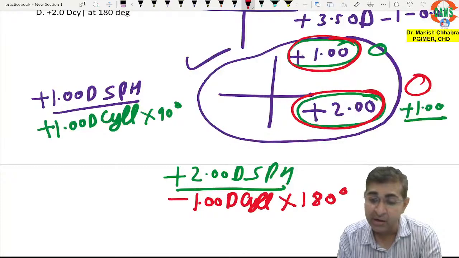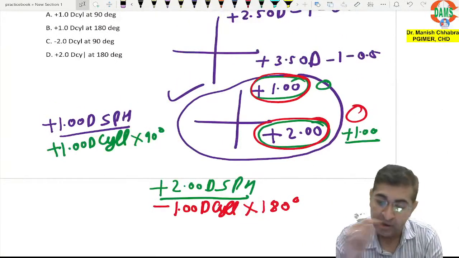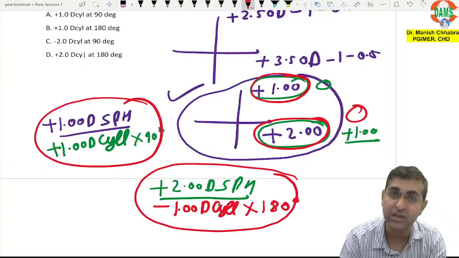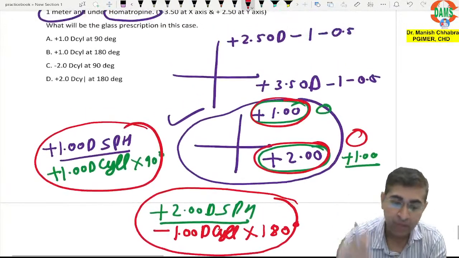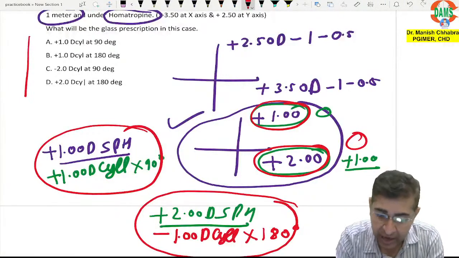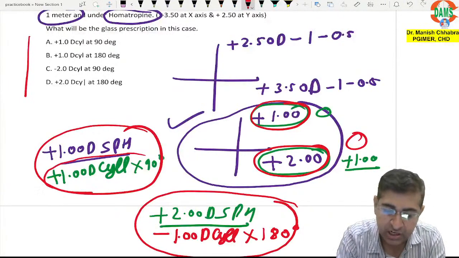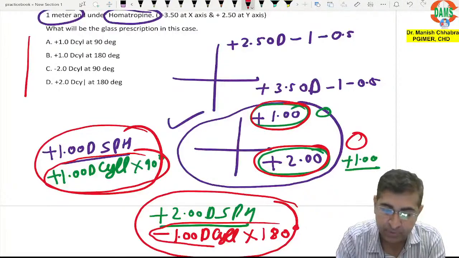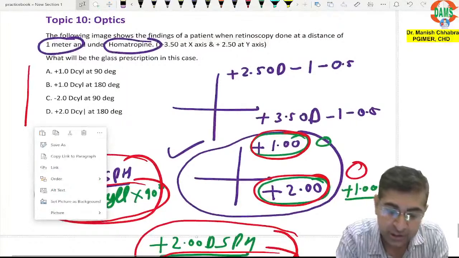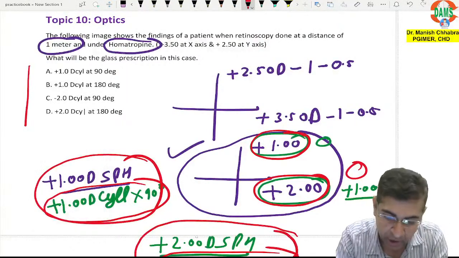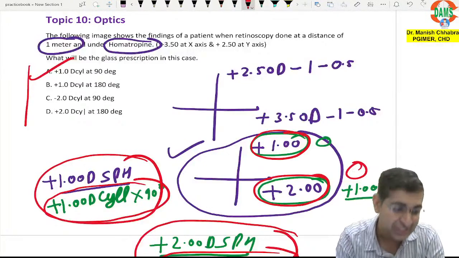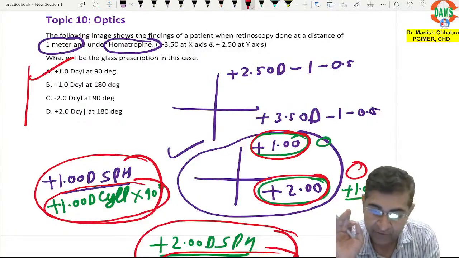It will be 180 degree. Now these are the two equations. Now let's search out for the options. So they have just asked about the cylinder. So either +1 diopter cylinder at 90 degree or -1 diopter cylinder at 180 degree. So out of these, the option is +1 diopter cylinder at 90 degree. A is the answer. I hope you have understood.